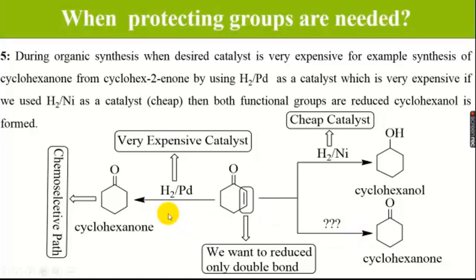In the same way, we have another catalyst available, that is hydrogenation in the presence of platinum. Platinum is basically an expensive catalyst, but this catalyst can change only the carbon-carbon double bond and not the carbon-oxygen double bond. So we can synthesize cyclohexanone. This is an example of a chemoselective pathway.